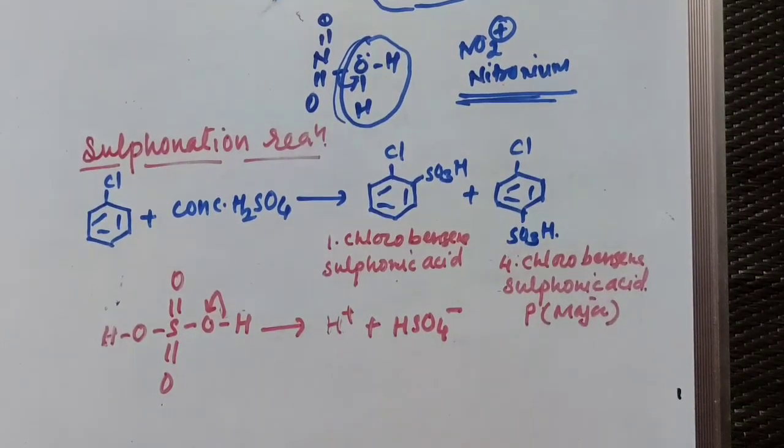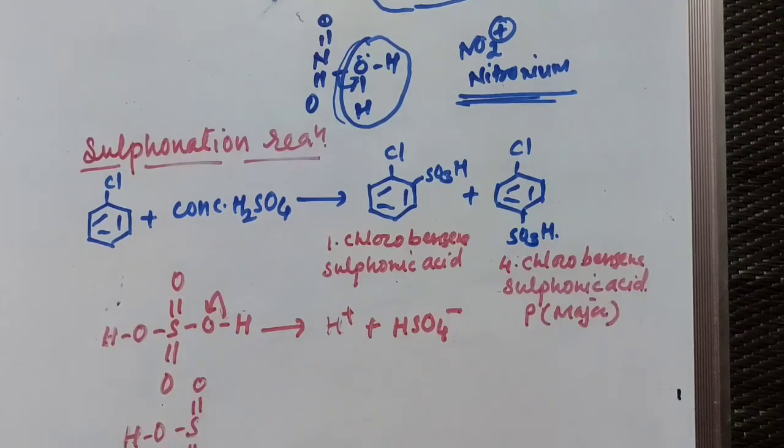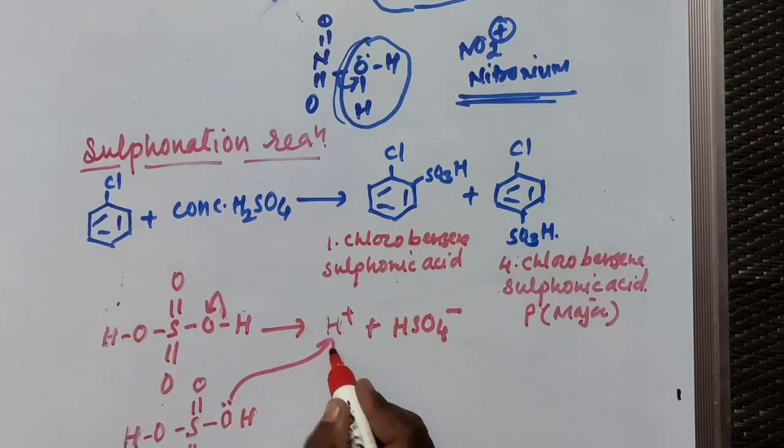Now this H plus ion, another molecule of sulfuric acid, I can show here, HO SO double bond O, OH. Now the oxygen atom gives a pair of electrons to hydrogen and there is a formation of what?